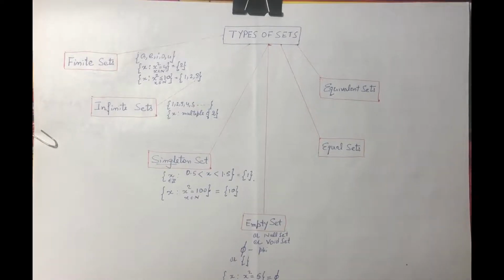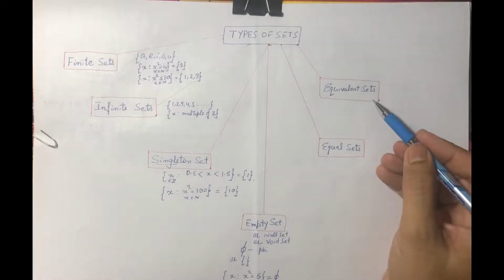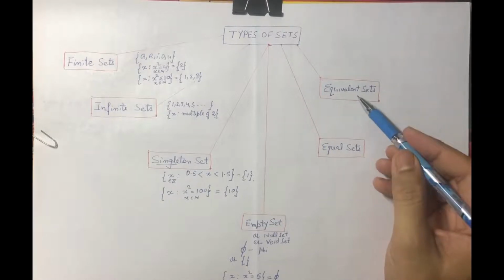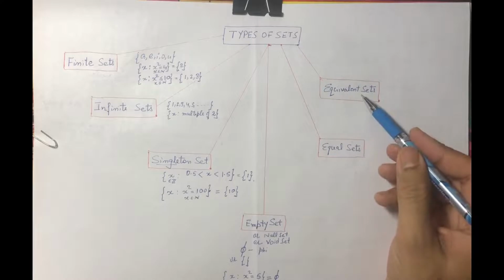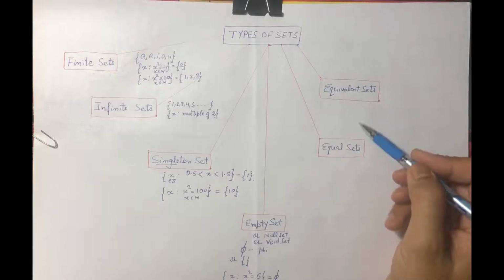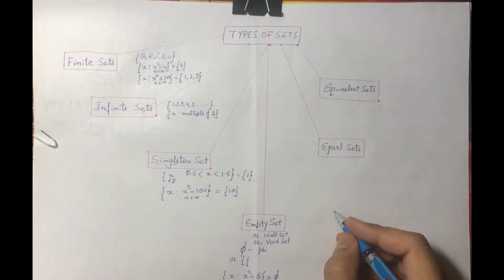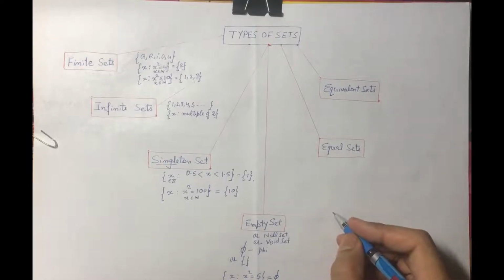Next type of set is equivalent sets or equal sets. So basically this is a property of sets. Now to prove this property, we need to know the order or cardinal number of a finite set.